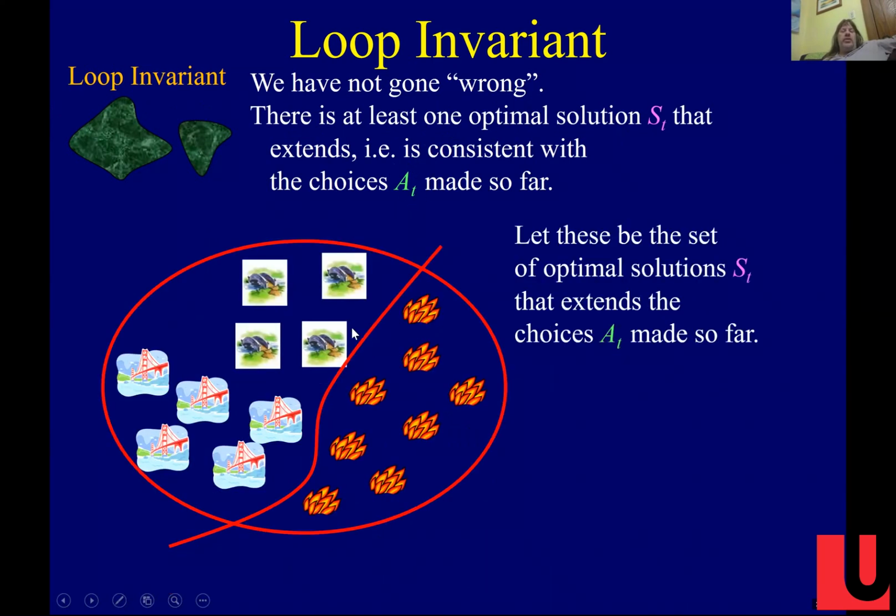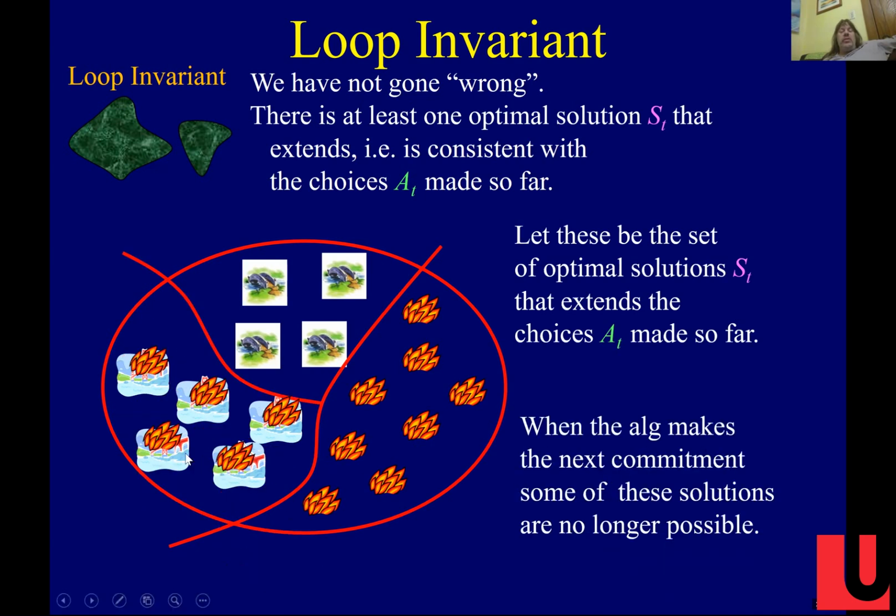So I like to draw this picture where this is the set of all optimal solutions. There are many of them, and the ones that are on fire are the ones that are not consistent with what the algorithm's done so far, right? So there are still optimal solutions consistent with what the algorithm has done so far.